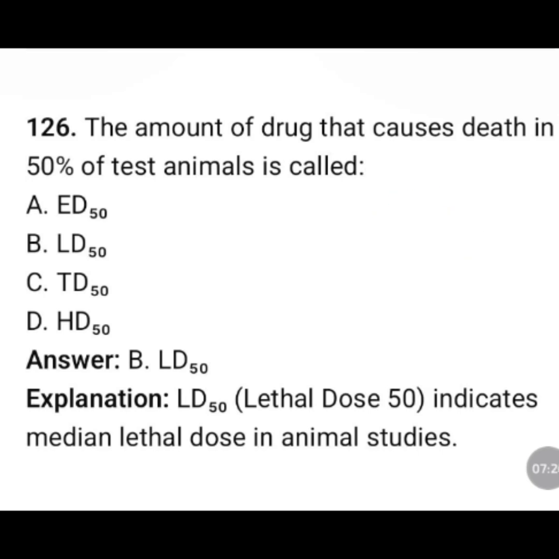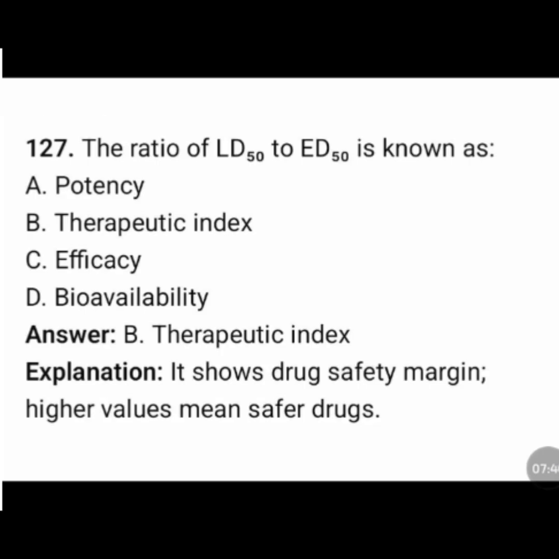The amount of drug that causes death in 50% of test animals is ED50, LD50, TD50, HD50. The correct answer is LD50. LD50, lethal dose 50, indicates median lethal dose in animal studies.